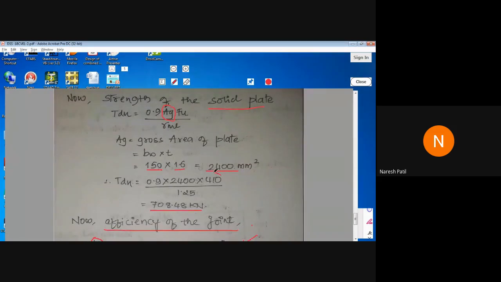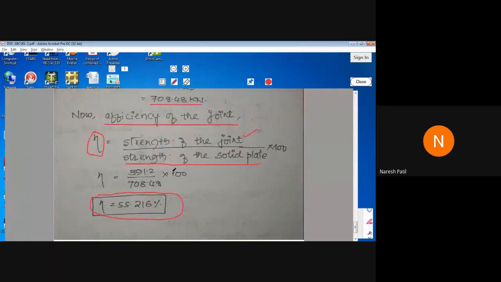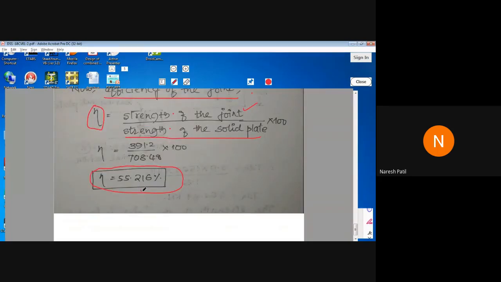Here you have to multiply the plate ultimate stress. Don't multiply 400, it will be a mistake. 400 is for the bolt, and for the plate it is 410. Even if it is not mentioned in the question, it is fixed. So always you have to take fu for the plate as 410 Newton per mm square. Correct? So we have to multiply 410. Don't multiply 400; if you multiply 400, it is wrong and you will not get any marks. So the strength of the joint divided by the strength of the solid plate into 100, you will get the efficiency.